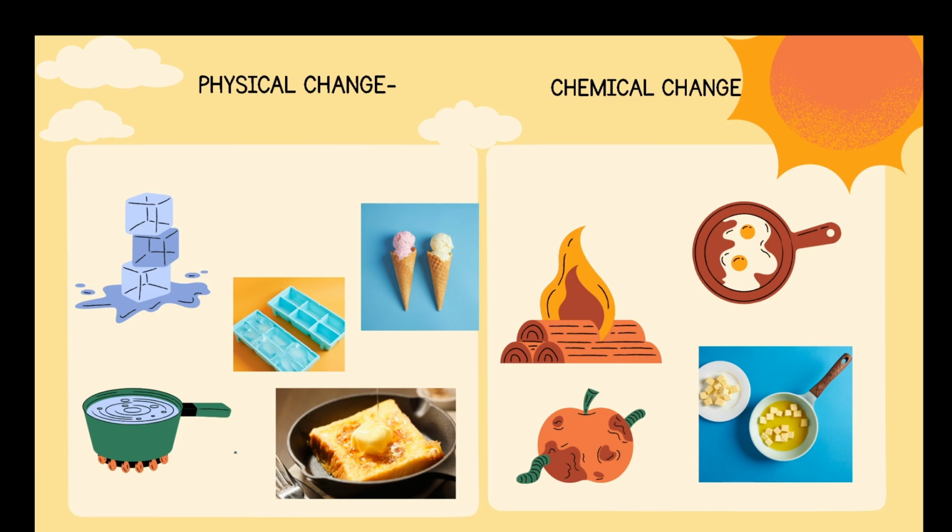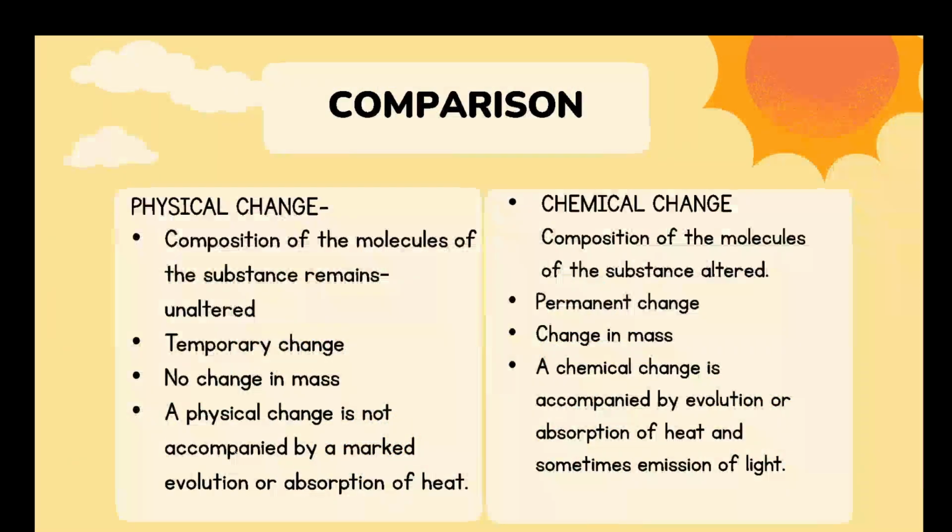Whereas for chemical change we saw it is a permanent change that is not easily reversible with new substances being formed, and because new substances are being formed, the properties and composition of the original substance is going to change. Now moving further, today we will see a quick comparison between the physical change and the chemical change.